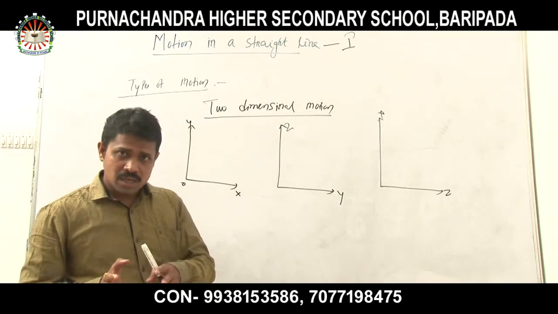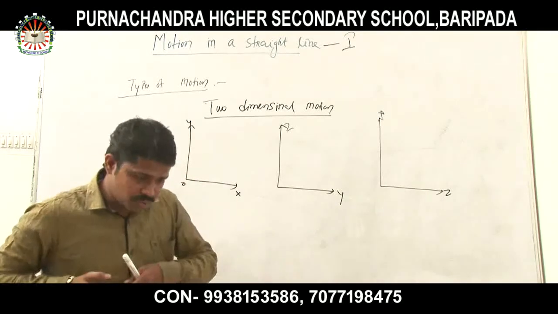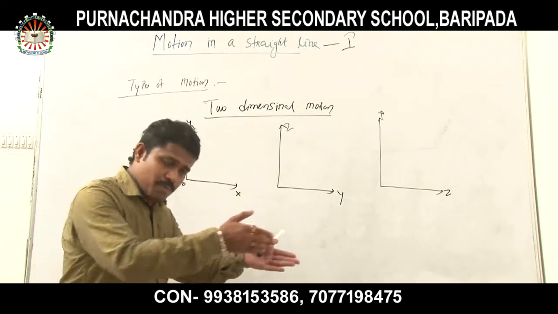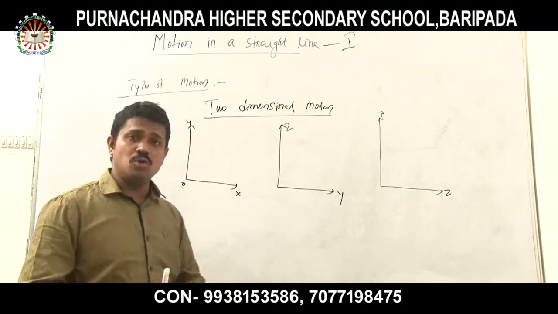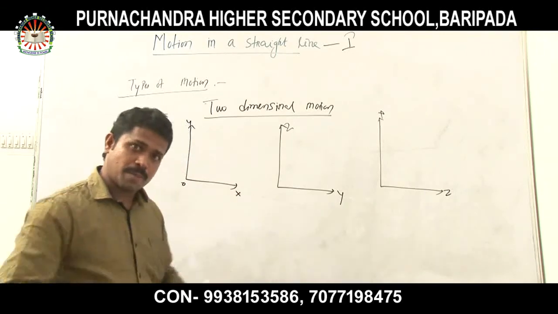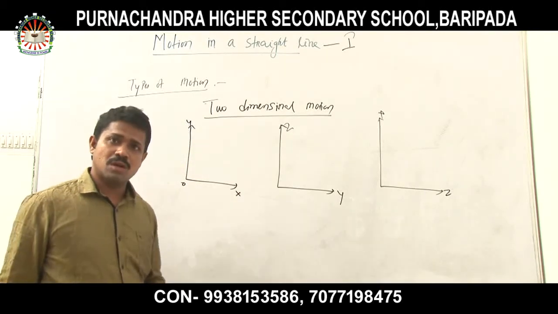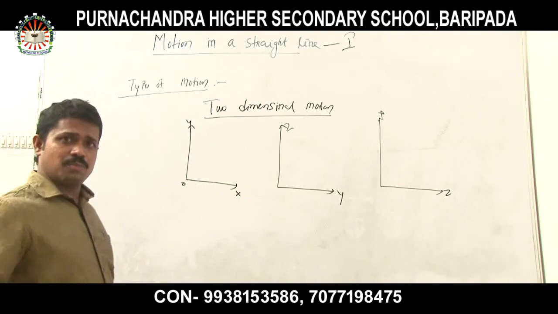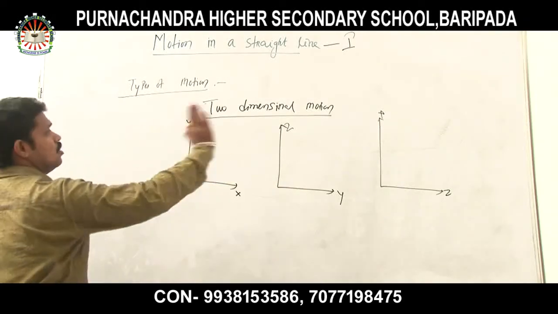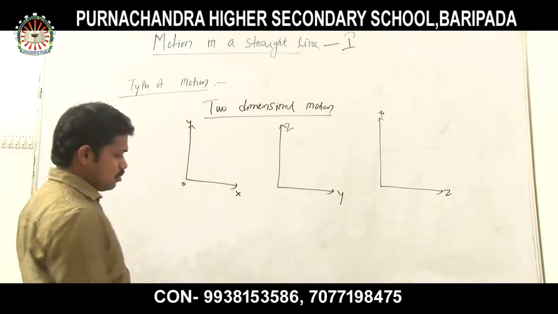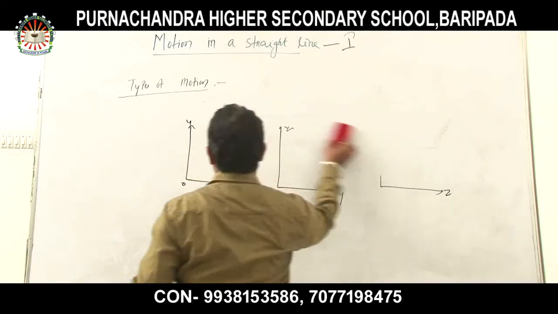Suppose a bus is turning on a turn. Then that type of circular motion is included under two-dimensional motion. Any circular motion, like the motion of a planet, also belongs to two-dimensional motion.